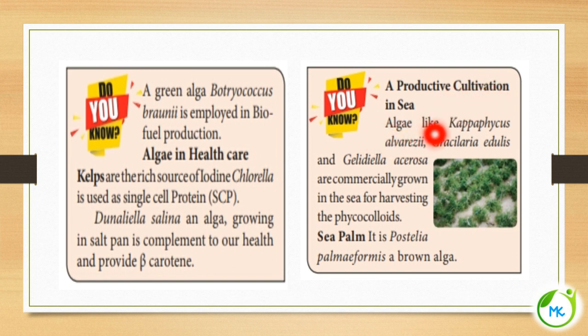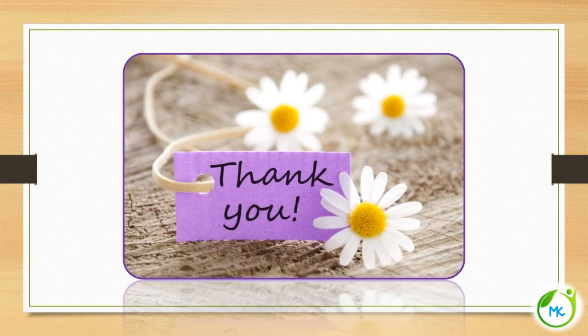Algae like Kappaphycus, Gracilaria and Gelidiella acerosa are commercially grown in the sea for harvesting phycocolloids. And Postelsia palmaeformis, referred to as sea palm, is a brown alga.